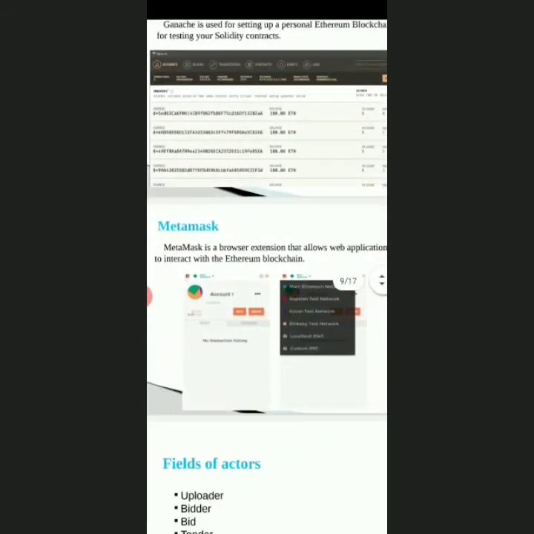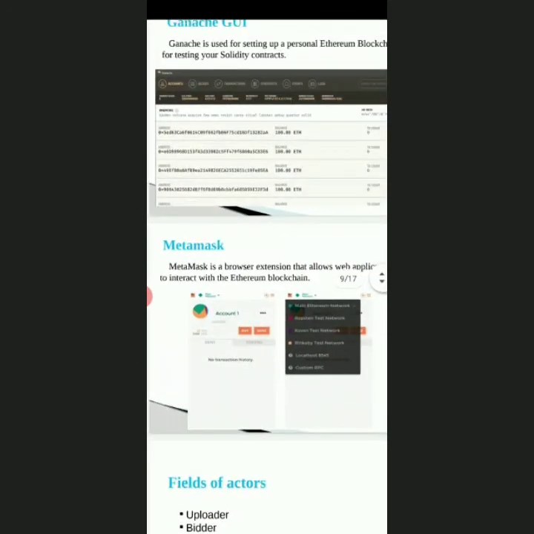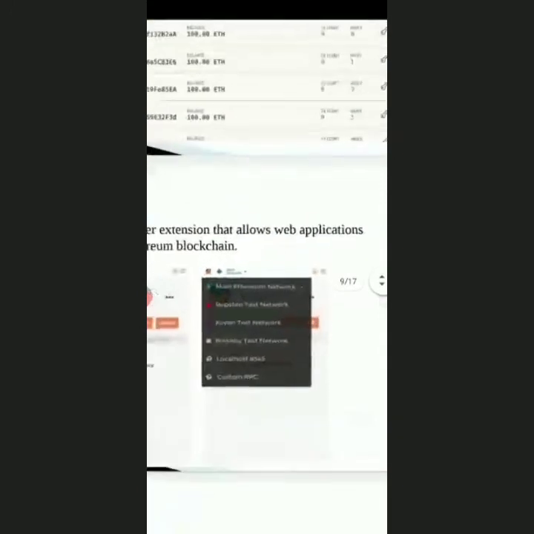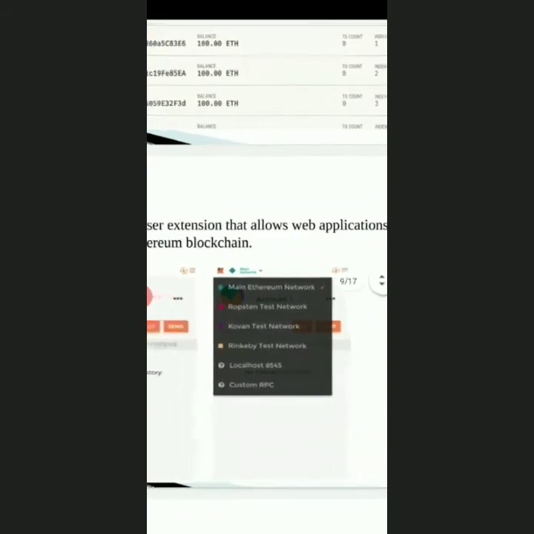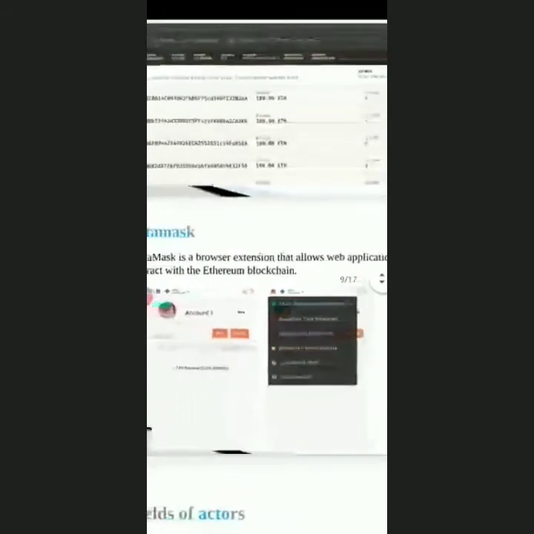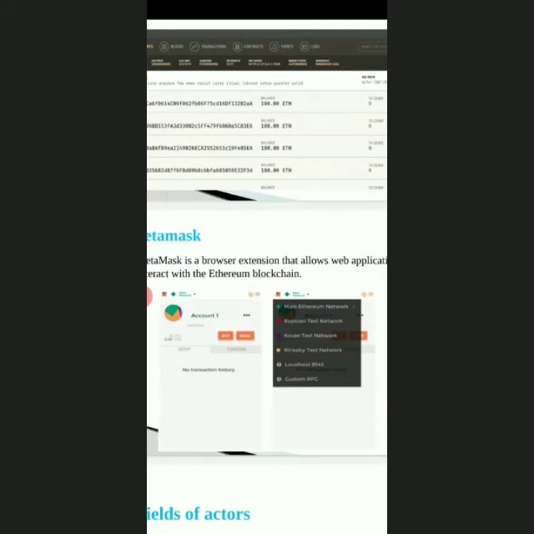MetaMask is a browser extension. Now, how do we connect MetaMask to Ganache? To connect to the local Ganache blockchain, click on the three horizontal bars in the top right corner of the MetaMask interface in our existing system. Select the settings and then paste the URL in the Ganache interface into the TestRPC URL box.